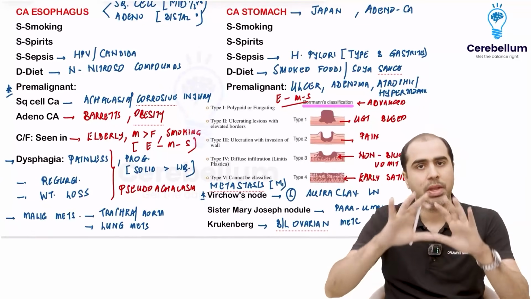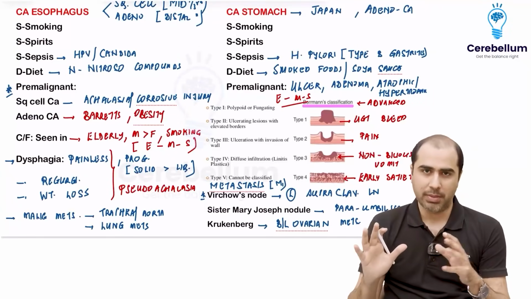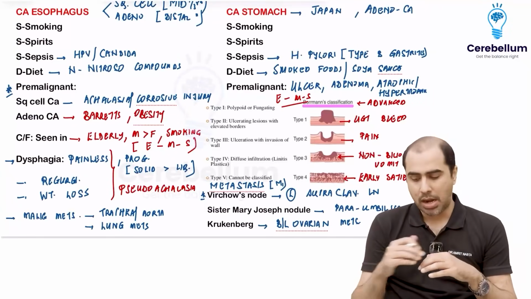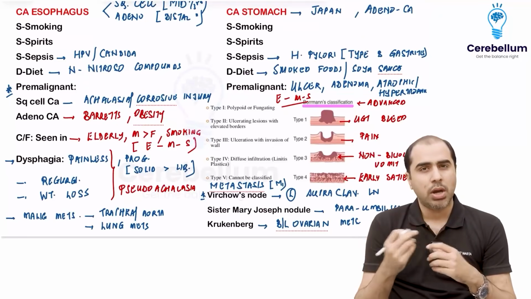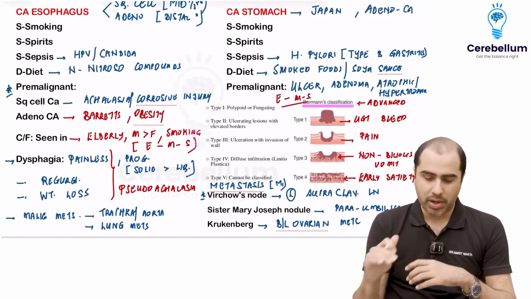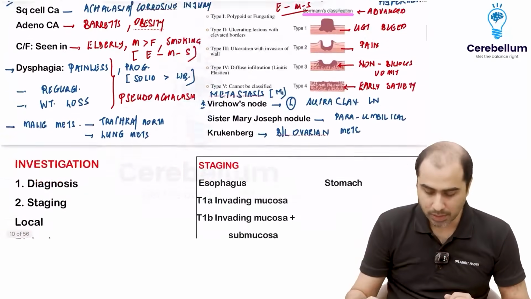So in a nutshell, elderly smoker male with progressive dysphagia, you think of C esophagus. Elderly smoker male with upper GI bleed or blood in stools, occult blood in stools, non-bilious vomiting, you think of a CA stomach. That should be the clinical stem. Now the easy part.